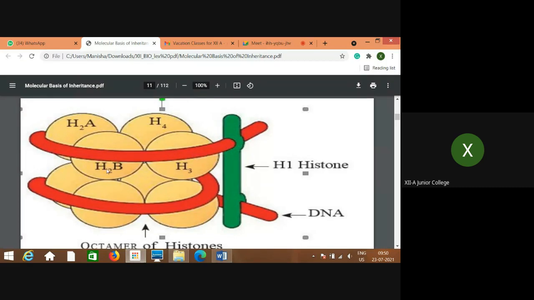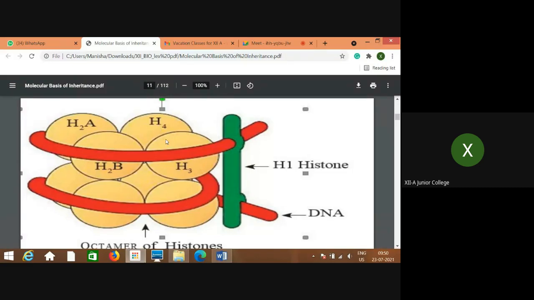So the octamer is made up of 8 molecules of histone proteins. And what are these 8 molecules? 2 molecules of each type: 2 molecules of H2A, 2 molecules of H2B, 2 molecules of H3 and 2 molecules of H4.